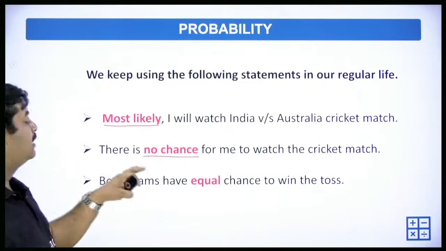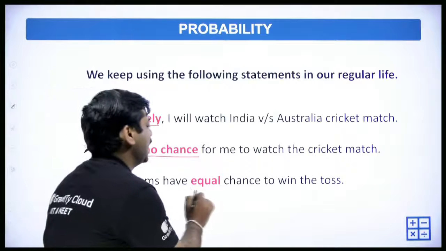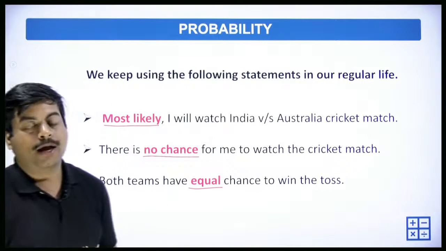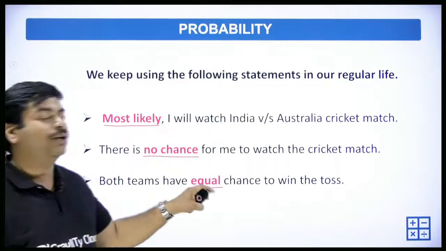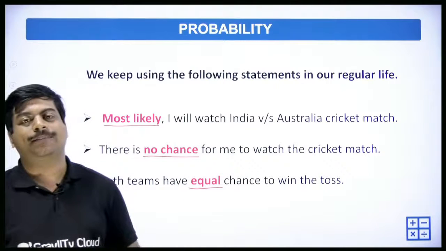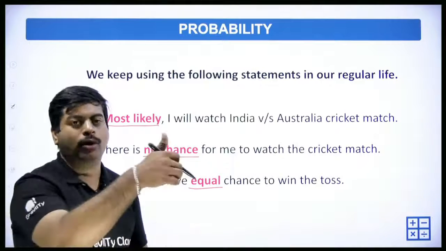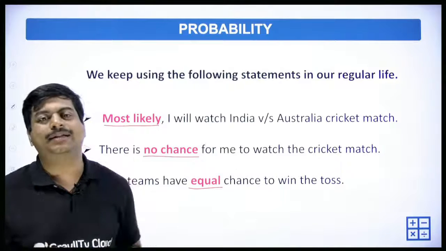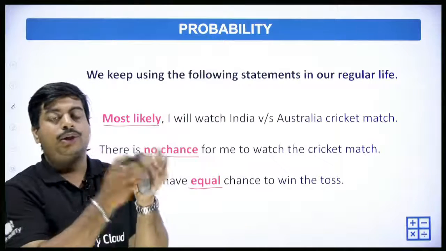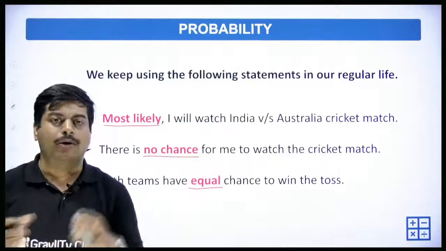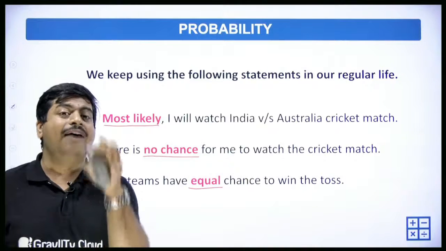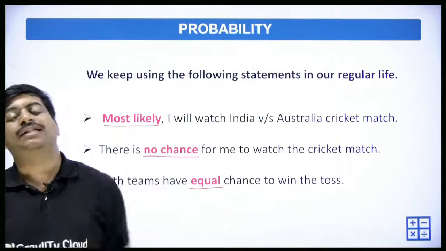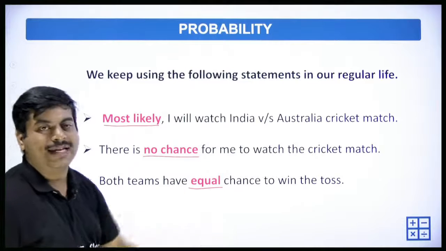Both teams have equal chances to win the toss. What does that mean? When the coin is tossed, the captains choose head or tail to decide on batting or bowling. So they have an equal 50-50 chance. We say that as equal chances.